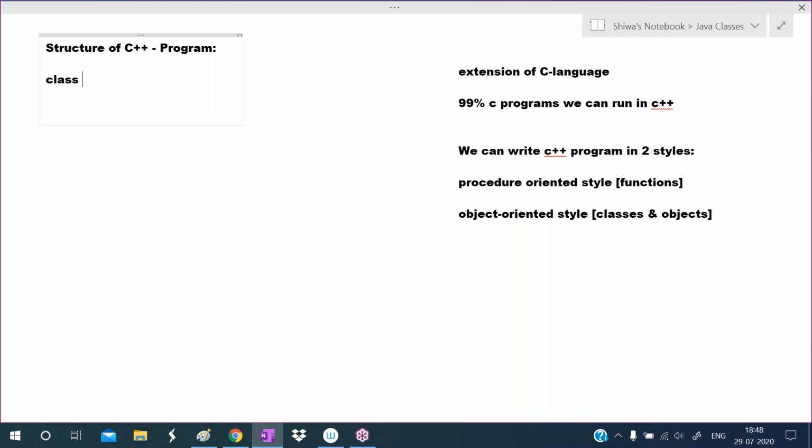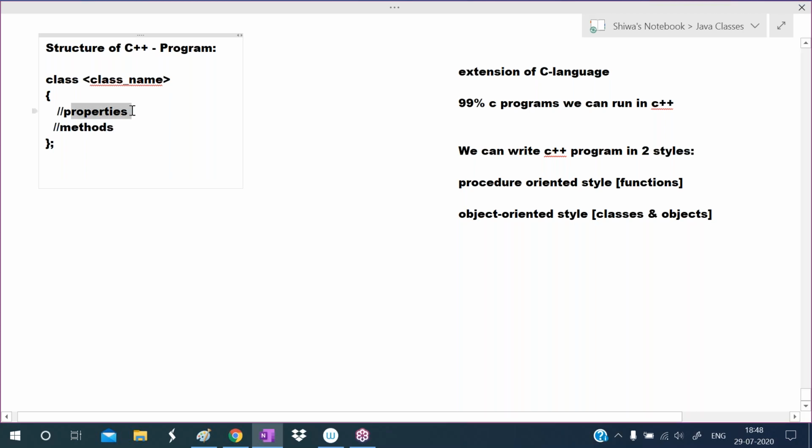But now I am giving the complete structure of the C++ program. Class, then we give the class name. This is the starting point of the class, this is the ending point of the class. In the class, we define properties and methods.